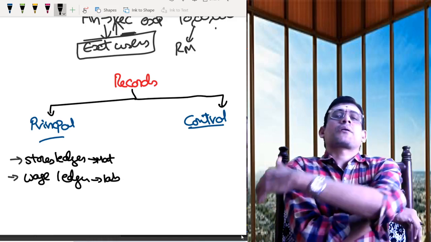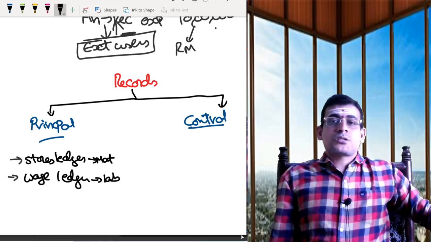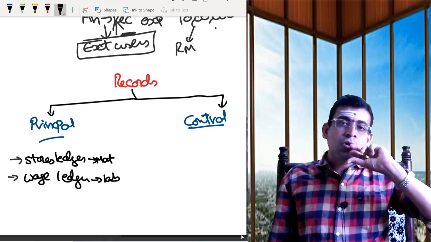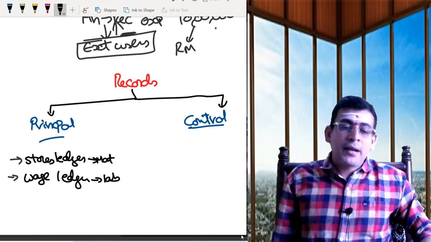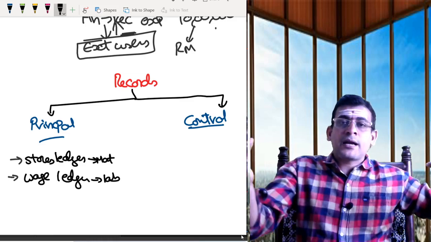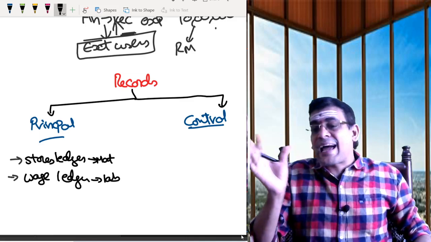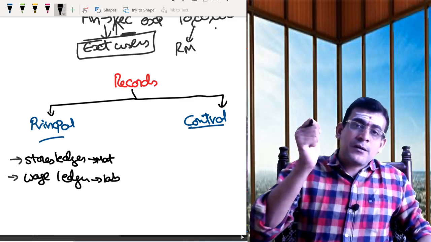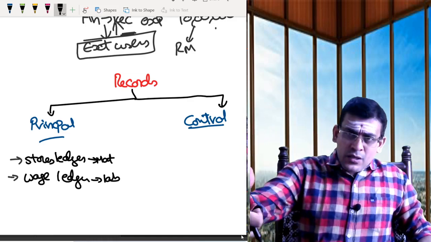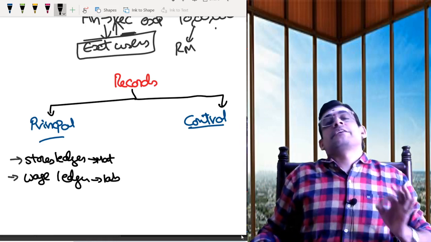When we discussed the chapter on labor, we discussed a few things: how to record the cost, timekeeping and time booking, and job analysis. For which job you had spent how many hours? The difference between timekeeping and time booking is idle time. All this we understood in the labor chapter. There will be a wage book, time analysis, time sheet, job sheet, etc. Based on this, I will be preparing the wage ledger.